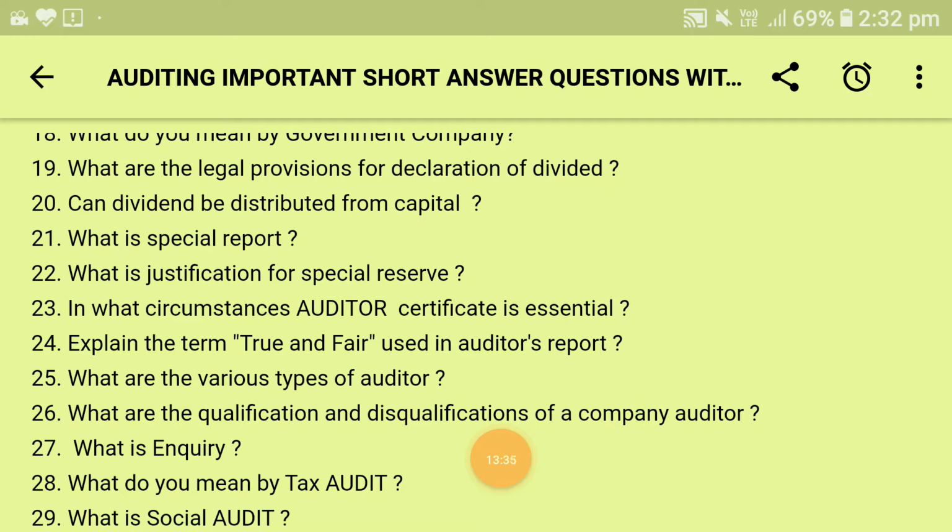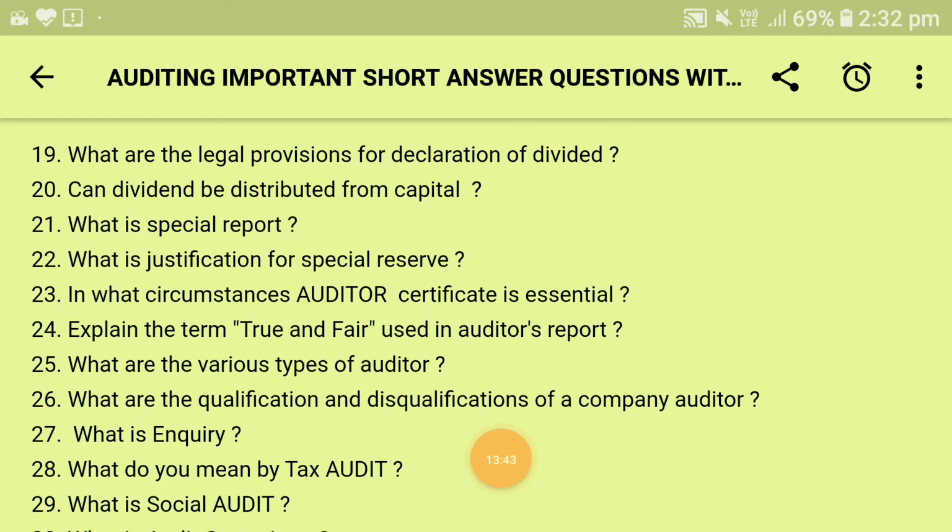Next is, what are the various types of auditor? There are 3 types of auditor. First is amateur auditor, which means those auditors who are not competent to discharge the work of audit efficiently, because they do the work of audit only for entertainment, not for money. Therefore, such persons should not be appointed as an auditor. Second comes government auditor. Auditors who audit the books of account of the government, companies or institutions are known as government auditors. And third is professional auditor, which means auditors who audit the books of account of different companies. They are not employees, rather they are paid remuneration on the basis of contract for the work of audit performed by them.